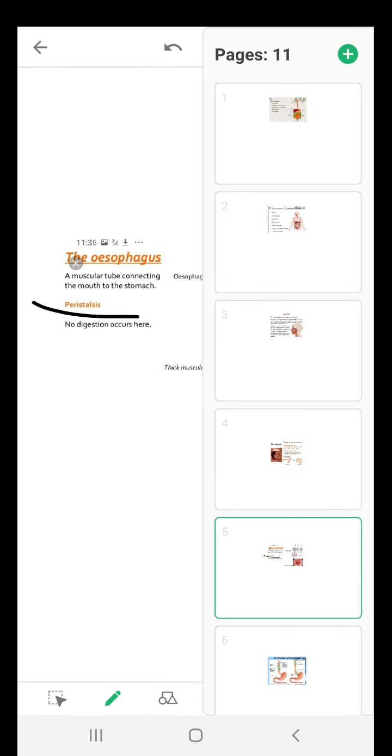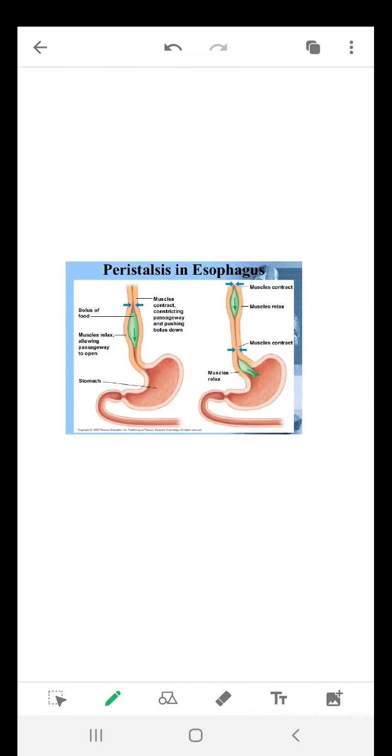In the other picture, you can see the image of peristalsis. Here you can see the bolus. The food that you eat turns into a circular structure that is considered a bolus. You can see this green part. Initially it was here. Later on, it is moved a little down. This shows that the tube is pushing the food towards the stomach.